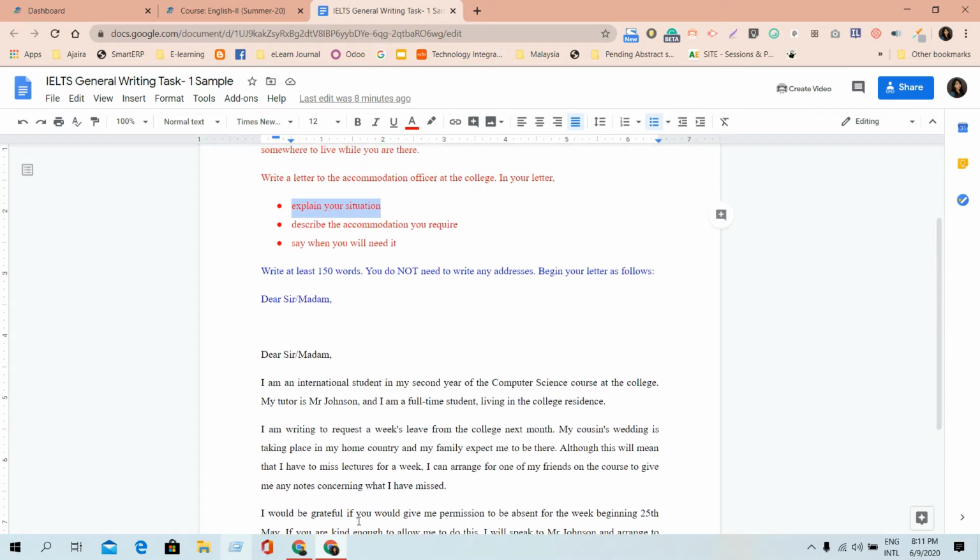So at least you should have three paragraphs in your letter. You can write more than three paragraphs if you want, because why do we write in paragraphs? To write in paragraphs, we want to get attention from the reader.